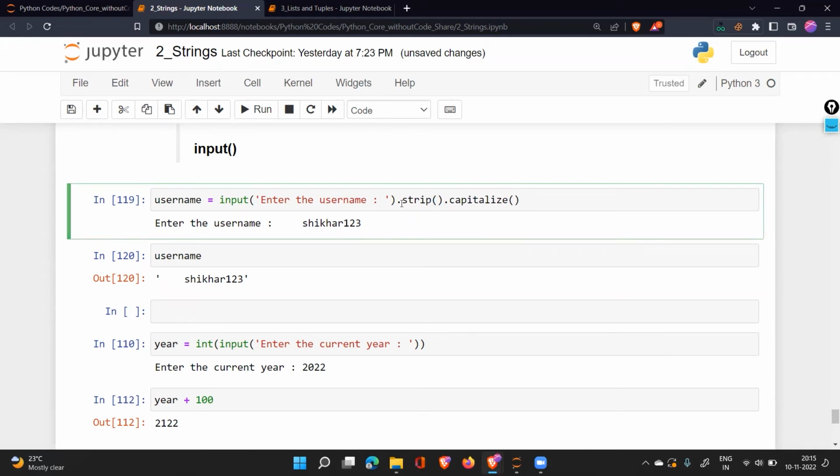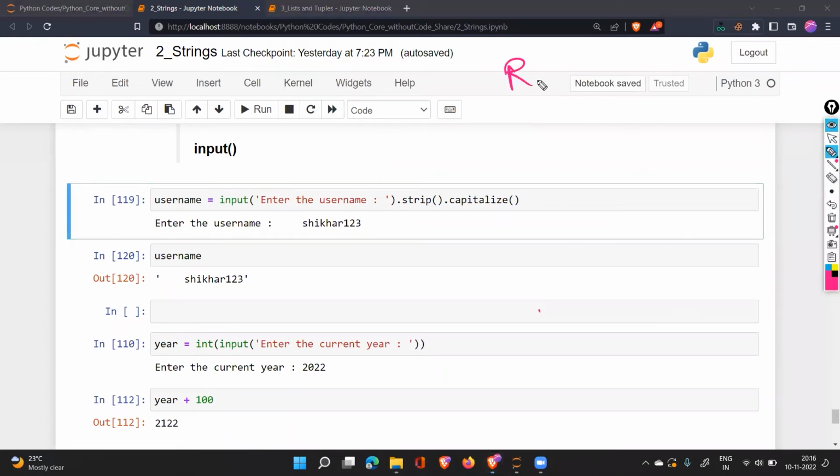Understood? Okay, now you're asking how to mask data like a password. That's a good question, but the masking of the data will not be done here. There is a concept of regular expression for that. We'll be talking about that after this Python bootcamp ends, when we start the data analysis module. It's a very powerful concept, and there are many things to be considered for regular expression to do such a thing. The masking of the password or many other powerful things can be done on the data using regular expression.